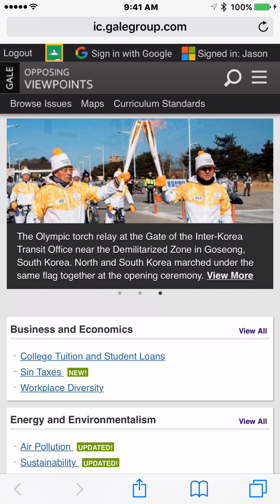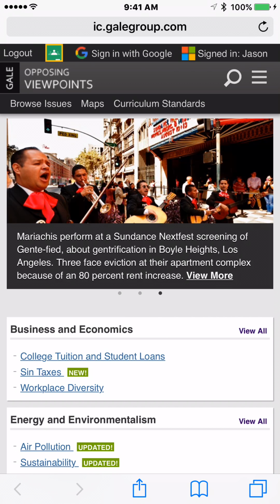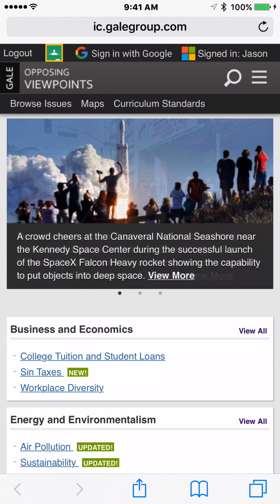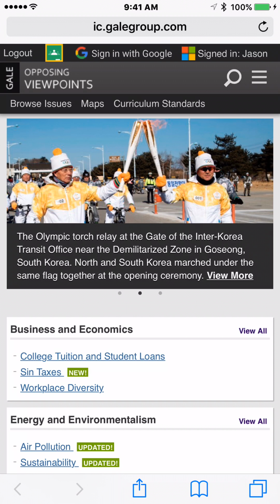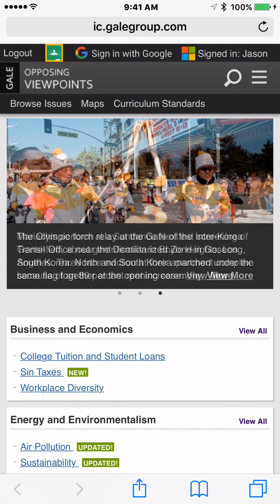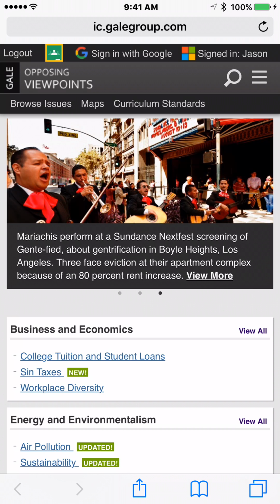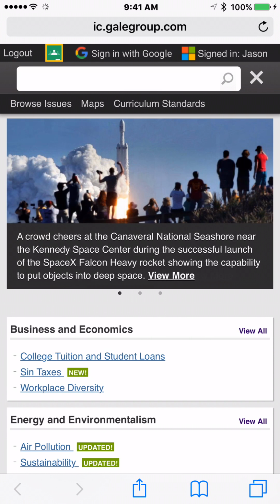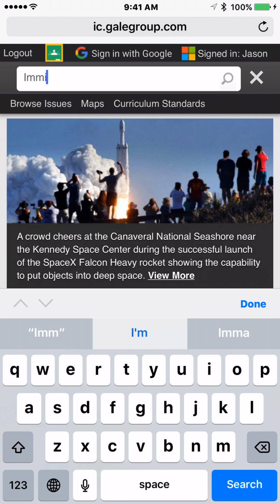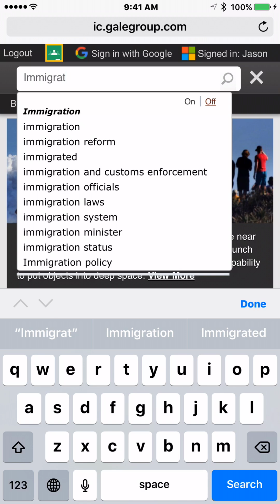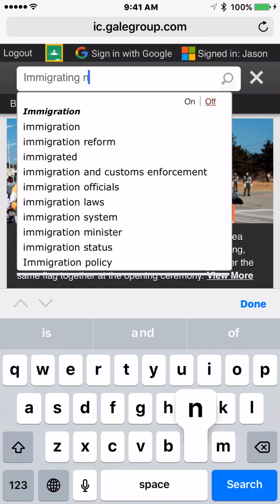Anyway, you can see I'm signed in as Jason. That's good. Now what we're doing will be saved to my personal or my work/school cloud storage, either OneDrive or Google Drive. So let's say our research topic is immigration law reform. We click the search thing up in here, the magnifying glass. Let's type it out. Immigration. Oops. Law.